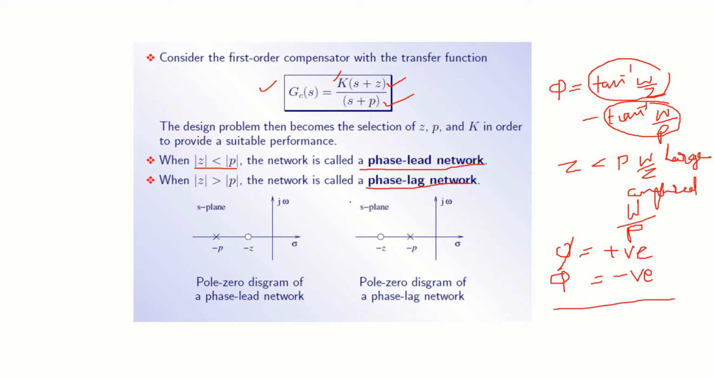In a lead compensator, the zero will be nearer to the origin compared to the pole on the S plane. In a lag compensator, P will be nearer to the origin than the zero on the S plane. Right, so this is the logic behind this.